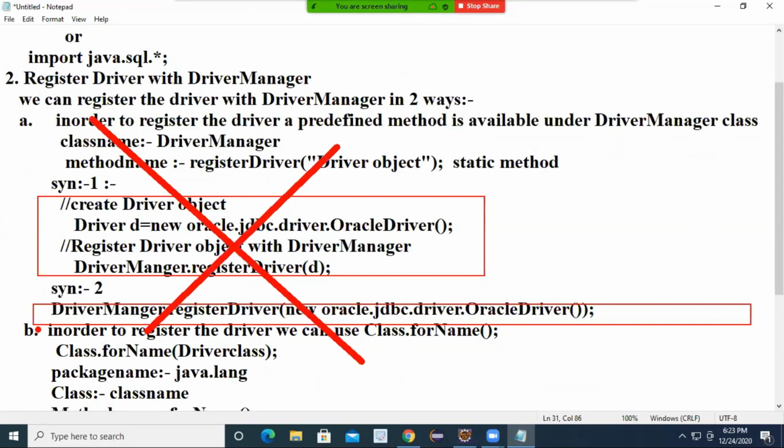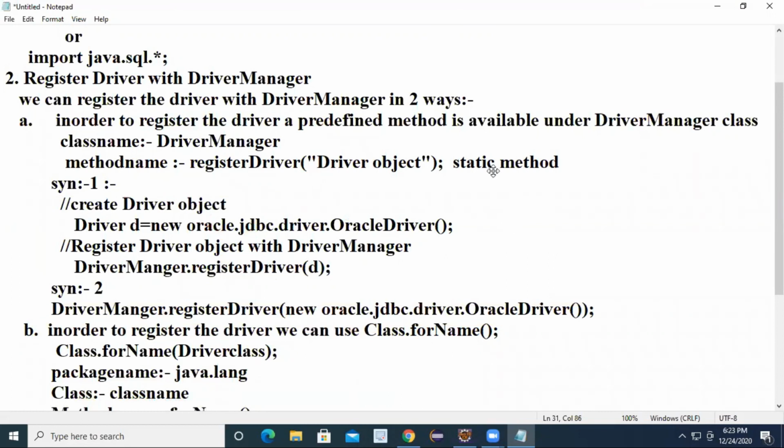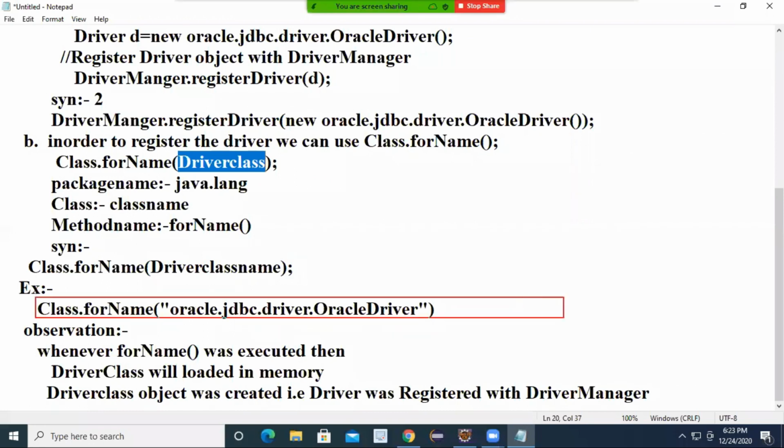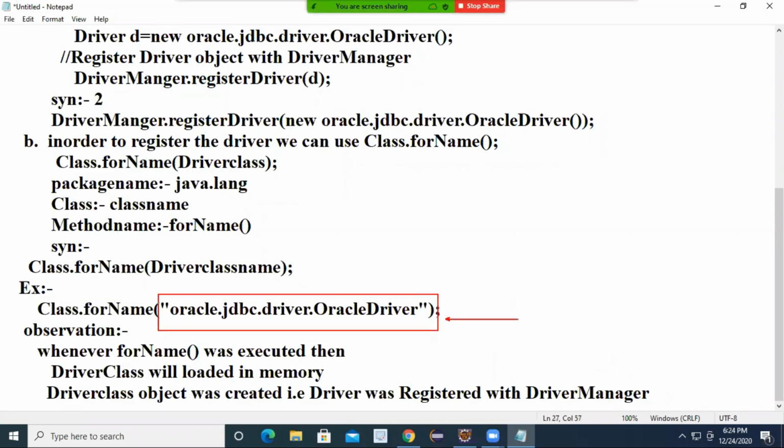Mostly which approach will be used? Class.forName. What will Class.forName do? If you want to create an object and you give the class name, then you will get the object as output. Here we are passing the class name as input. Are all of you following? Yes, sir. What is happening with Class.forName? If you just give the class name, the object is created.